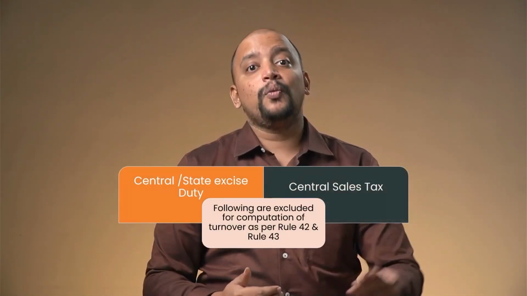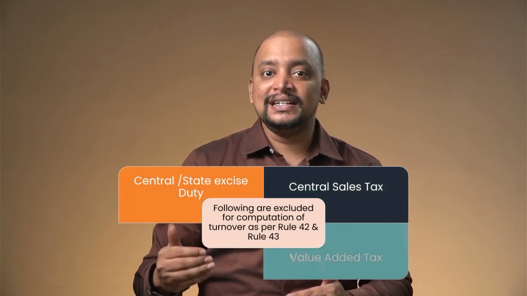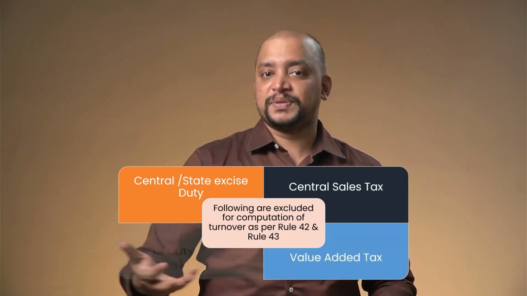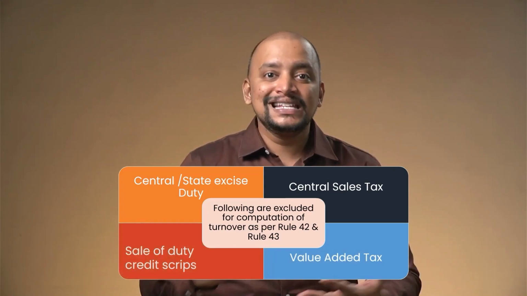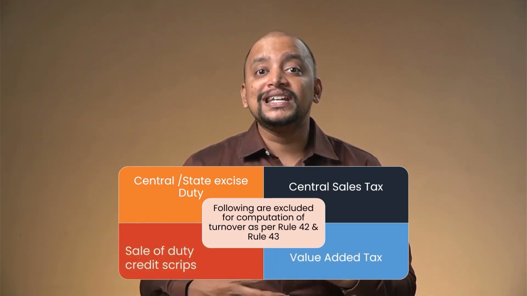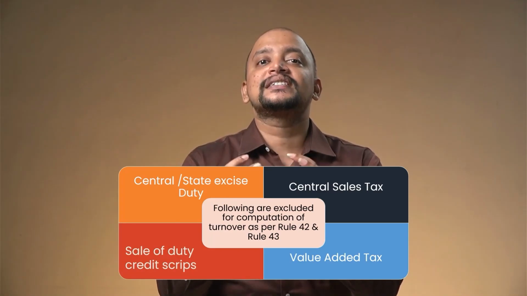Like that, one more point has been added, that is sale of duty credit scrips. As per foreign trade policy, there will be MEIS, SEIS and the latest RoDTEP scrips; duty credit scrips are available.